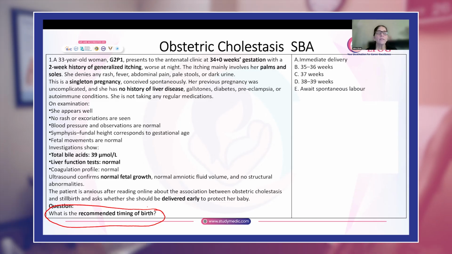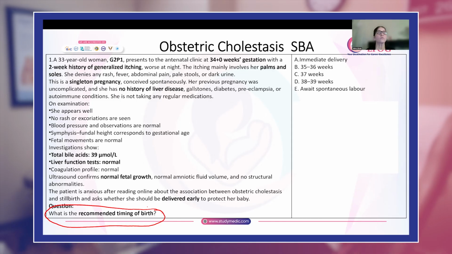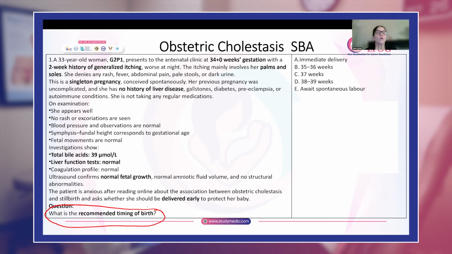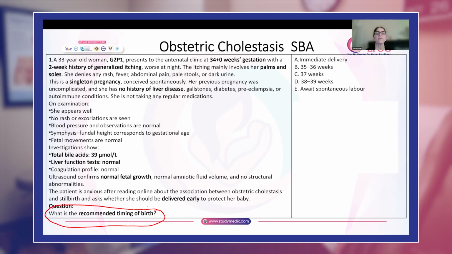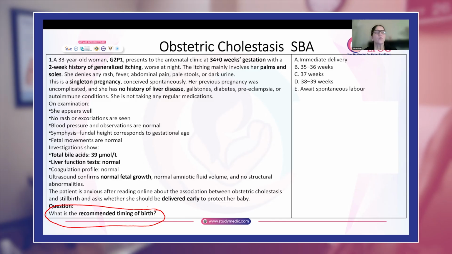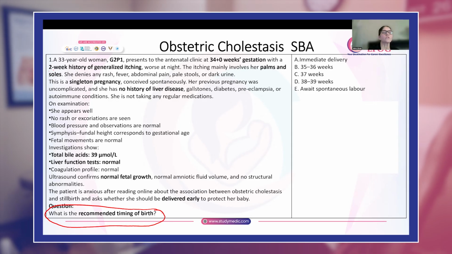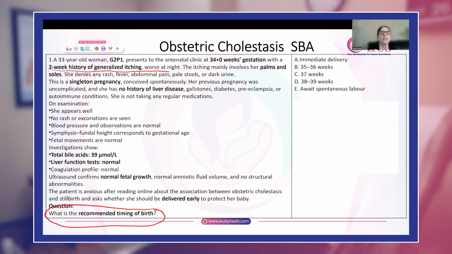So, why are they asking what is the recommended timing of birth? Obviously, there is something wrong with her. So, let us see. You have this lady, the age really doesn't matter. What is her gravida, parity, all that doesn't matter. She has presented with a 2 weeks history of generalized itching, worse at night.